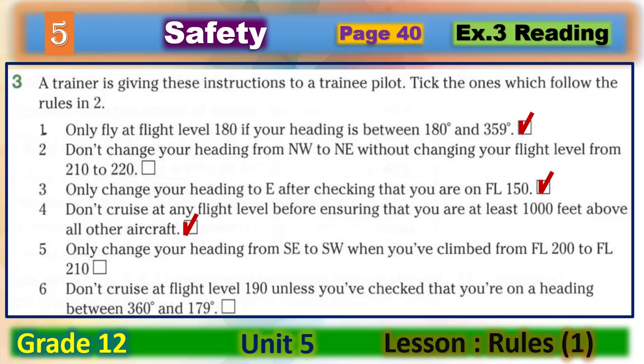Number 5, only change your heading from southeast to southwest when you have climbed from FL 200 to FL 210. No, we will leave this. The last sentence, don't cruise at flight level 190 unless you have checked that you are on a heading between 360 degrees and 179 degrees. Yes, that's right. We should take this.